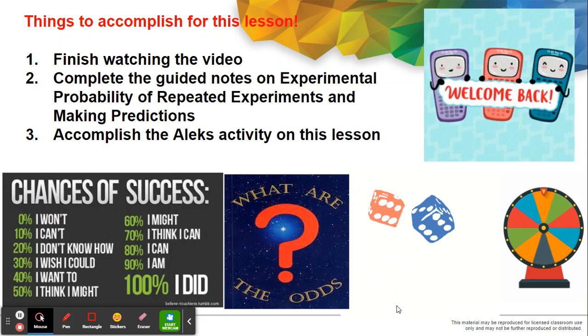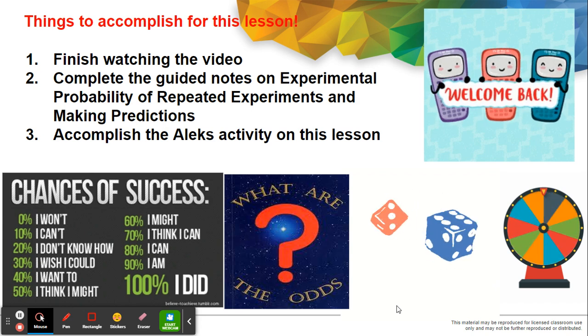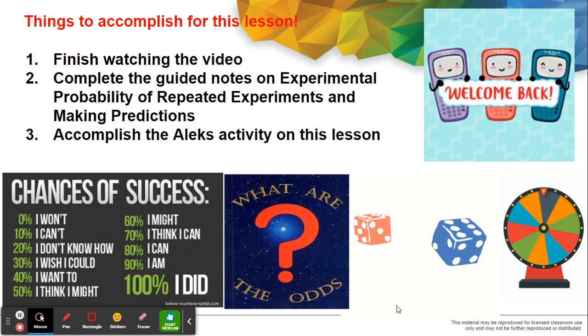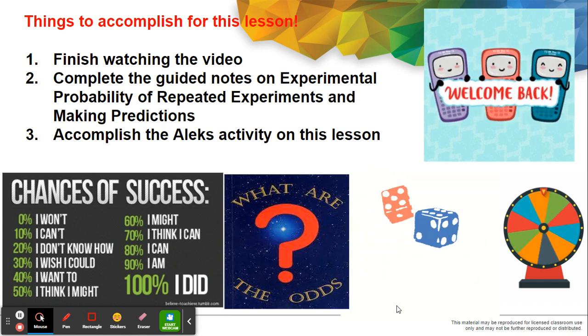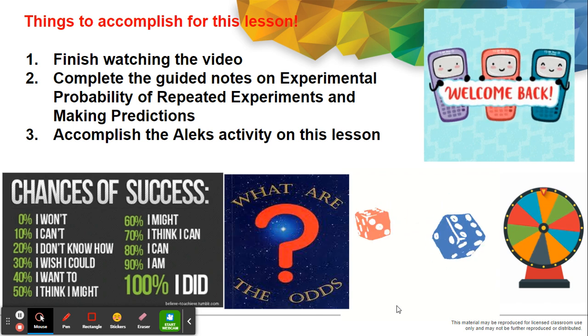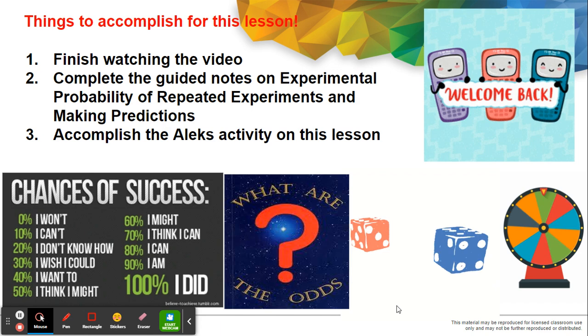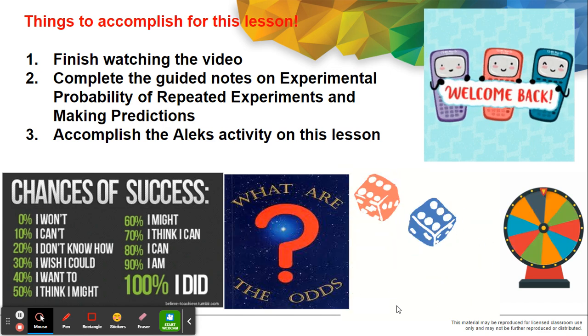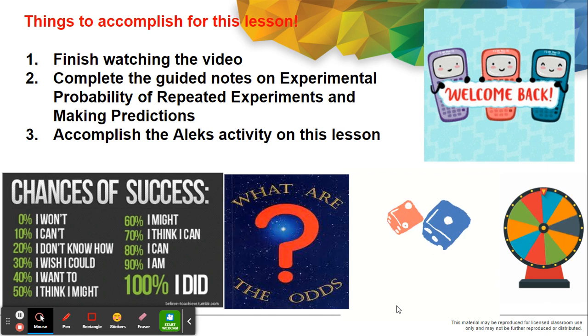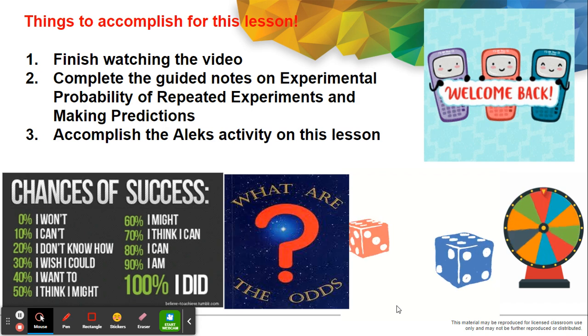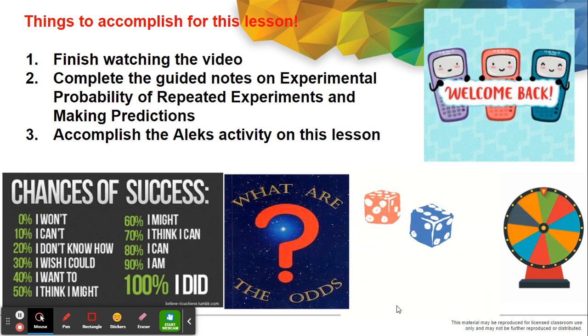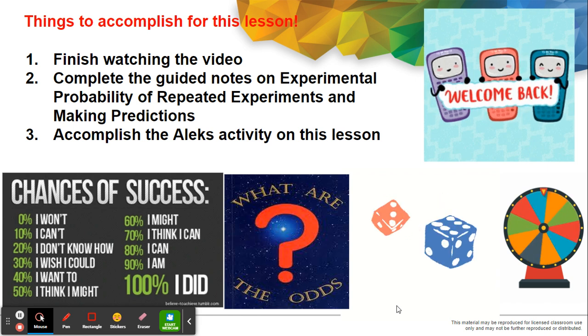We will have our final video for this year. We are going to continue our lesson on probability. However, this time we are going to focus on experimental probability of repeated experiments and making predictions. As we all know, for this lesson we need to accomplish three things. We need to finish watching the video so that we will understand the lesson. We will complete our guided notes and we are going to do our Alex activity to practice what we have learned.